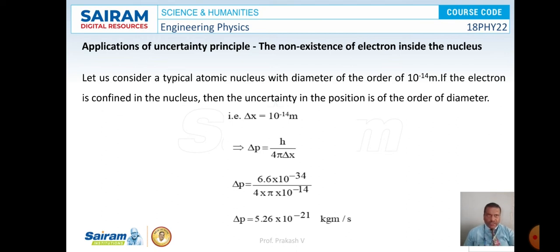Therefore, delta p can be written as h by 4 pi into delta x. Substituting the value of h and delta x here, that is h is 6.6 into 10 to the power minus 34 and delta x is 10 to the power minus 14, by simplifying this equation we get delta p is equal to 5.26 into 10 to the power minus 21 kg meter per second.